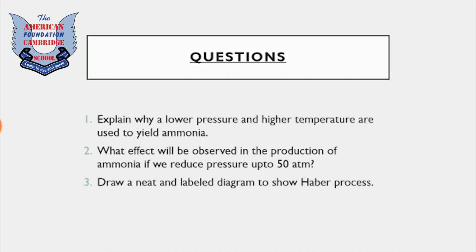Now the remaining questions of this chapter are in front of you. Explain why a lower pressure and higher temperature are used to yield ammonia. Next question: what effect will be observed in the production of ammonia if we reduce pressure to 50 atmospheres? And the last question: draw a neat and labelled diagram to show the Haber process by yourself. Solve all these questions in your fair journals and then revise this chapter.